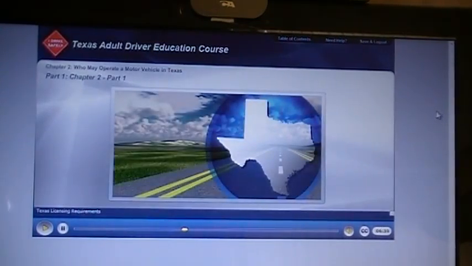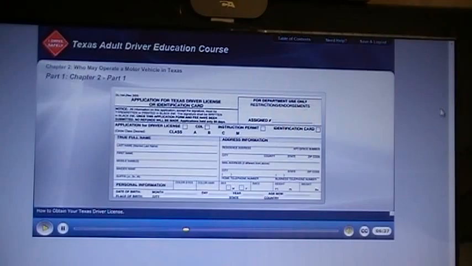Texas licensing requirements. How to obtain your Texas driver license. To begin the process of obtaining your Texas driver license, you must complete an application form. You will find the form at the nearest driver license office or at a driver training school. When applying for a license, you will need to provide personal information, your name and address, your birth certificate and Social Security card, and any other information the Department of Public Safety requires. For a complete list of the required information, refer to the Texas Driver's Handbook.